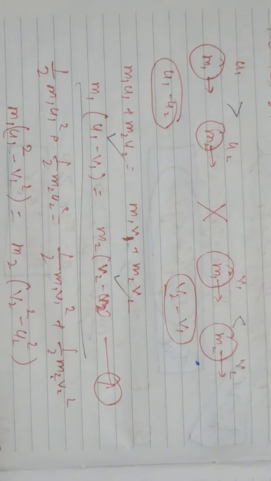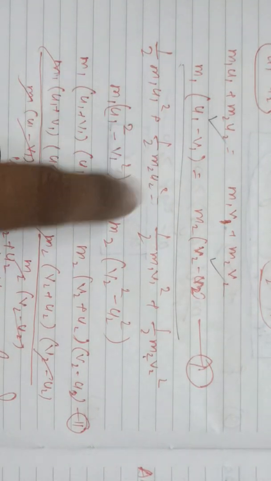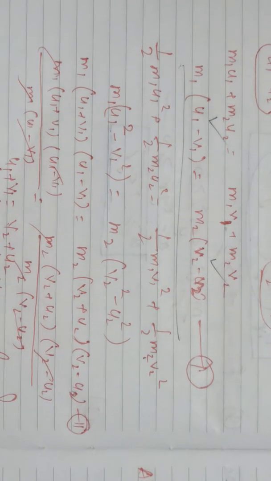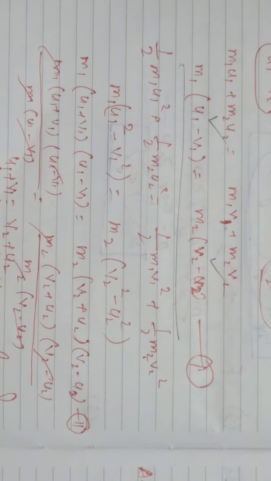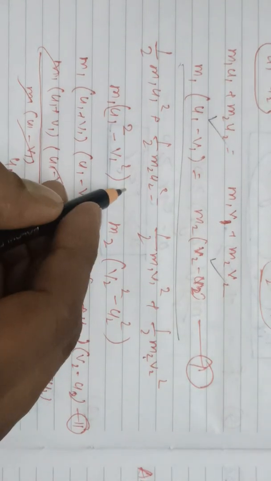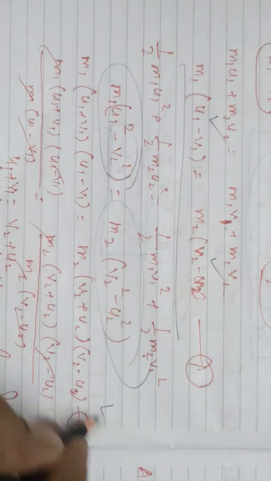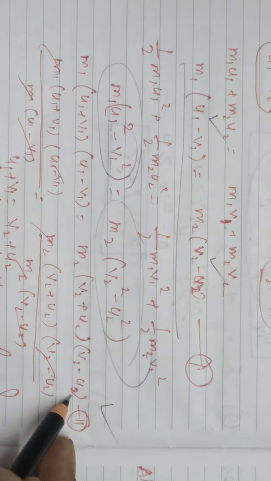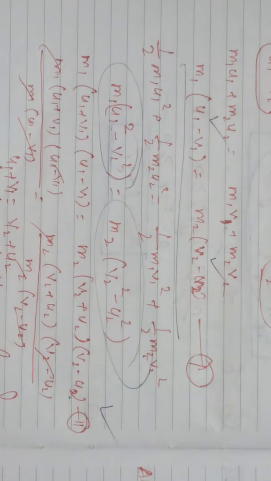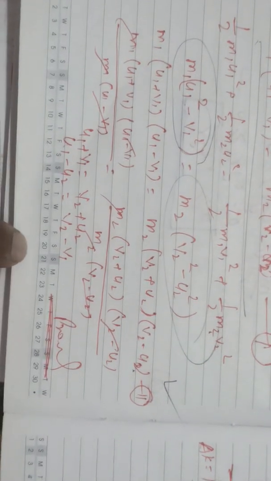Similarly, this is an elastic collision, so we are applying the kinetic energy conservation also. Half M1 U1 square plus half M2 U2 square equals half M1 V1 square plus half M2 V2 square. Total kinetic energy before collision equals total kinetic energy after collision. Again we take all 1 terms to one side and all 2 terms to the other. Now we divide equation 2 by equation 1, and what we get is U1 minus U2 equals V2 minus V1.